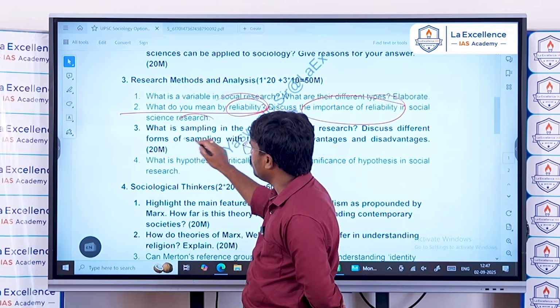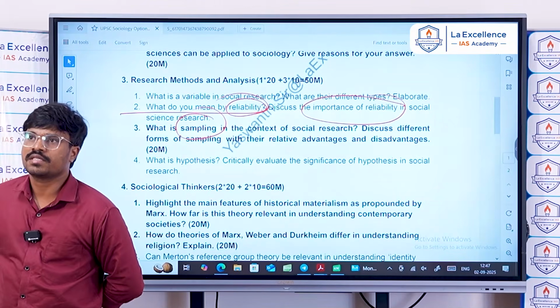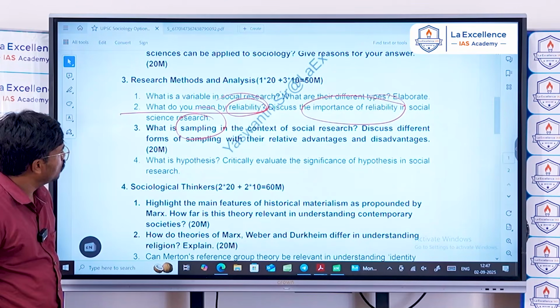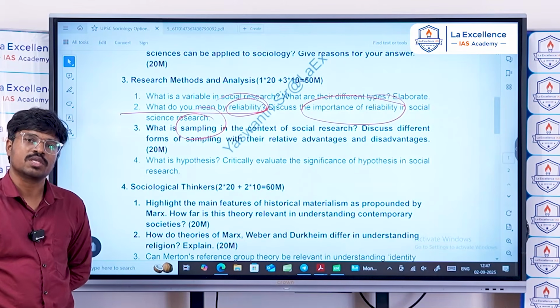So sampling means taking certain sample data, because you cannot go and interview the thousands and lakhs of people in the society.